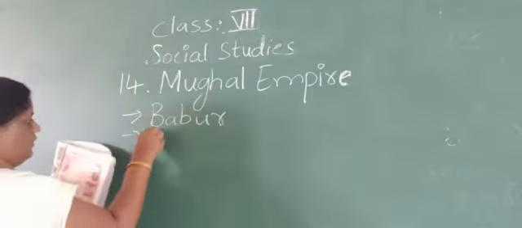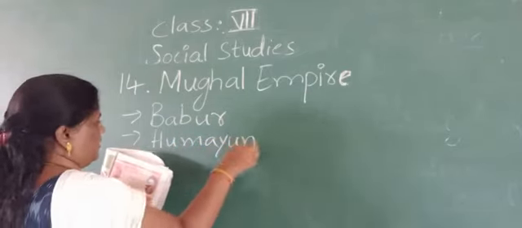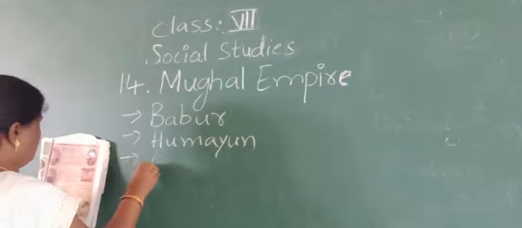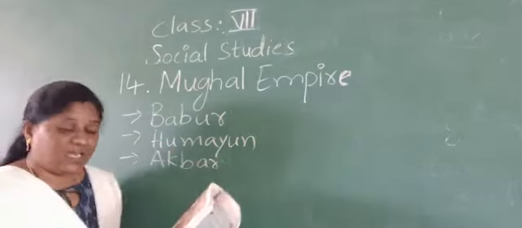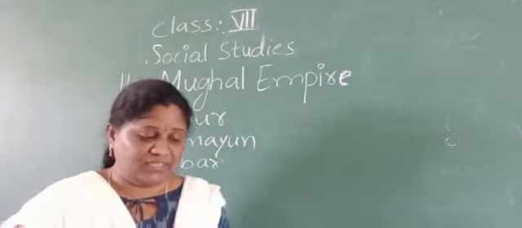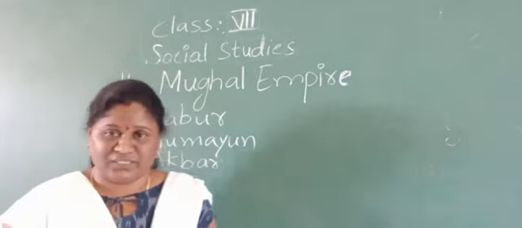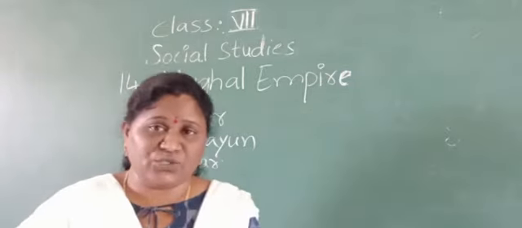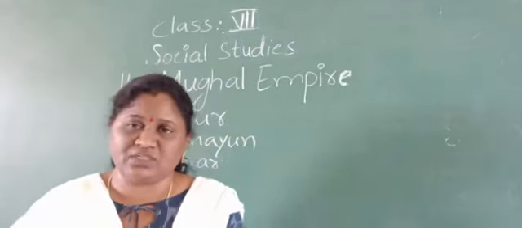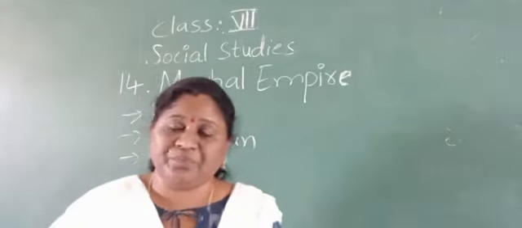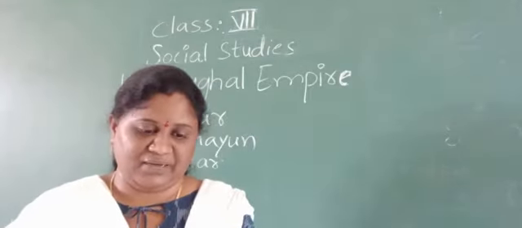After Humayun, who ruled next? Akbar. Akbar ruled from 1556 CE to 1605. Akbar was only 13 years old, which means he became the emperor of the Mughal Empire at a very young age.